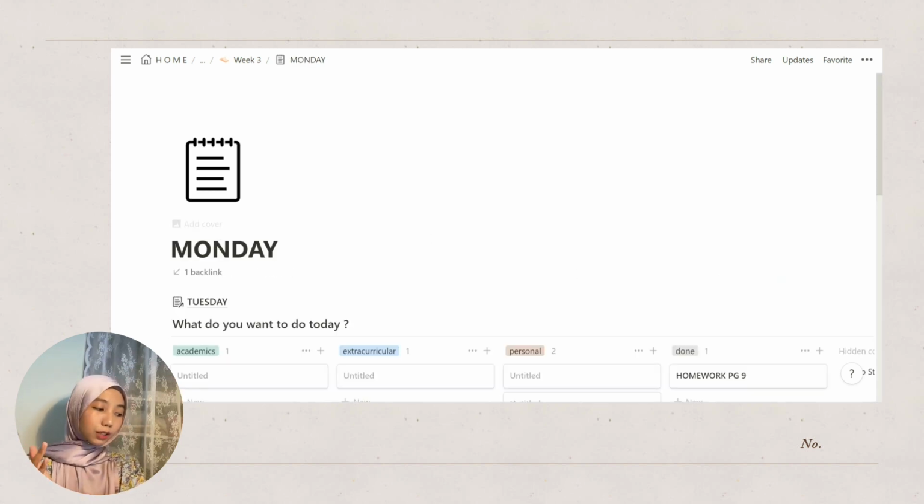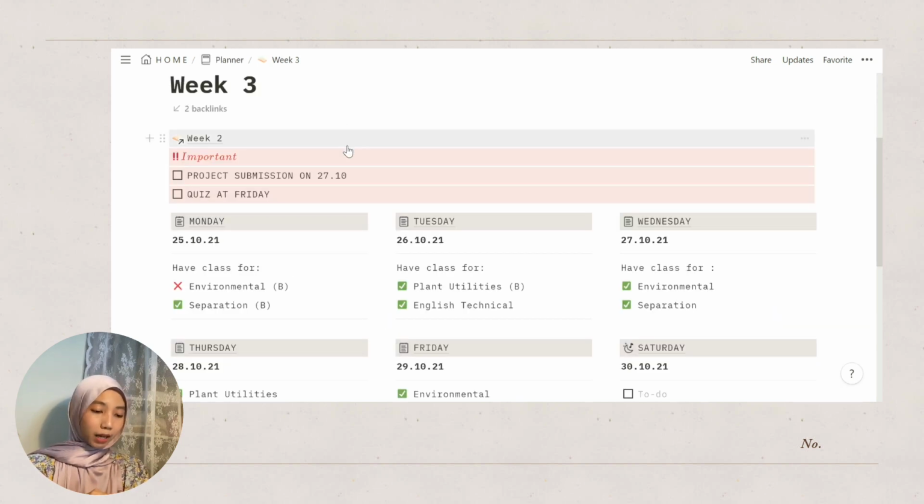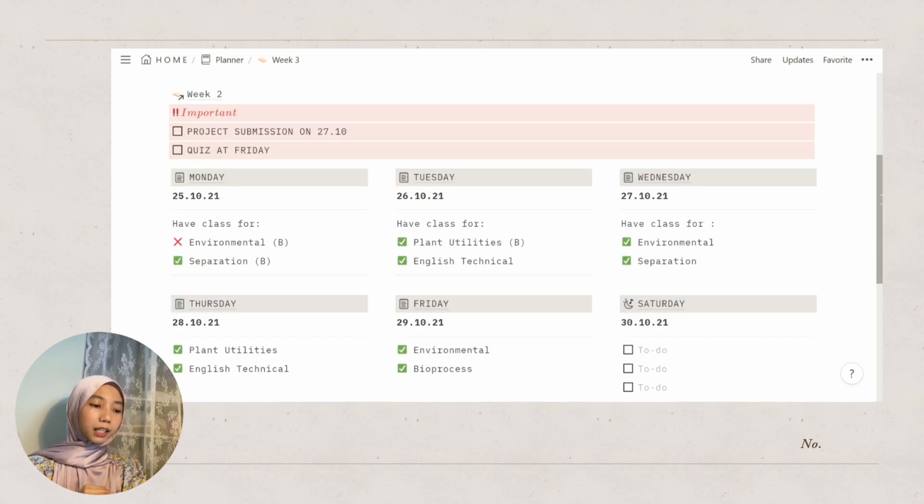And if I want to go back to Tuesday, I can just easily click on that hyperlink. This definitely helps me a lot. And I also applied this to my weekly planner, where up top you will find the hyperlink to the previous week, and down at the bottom you will find the hyperlink for the next week.